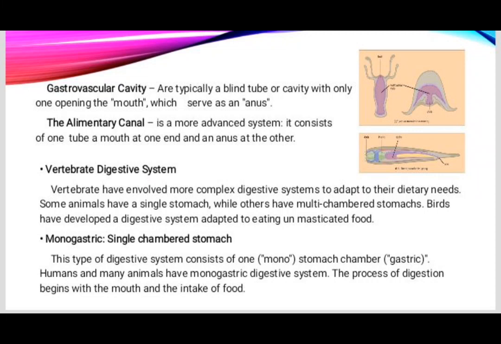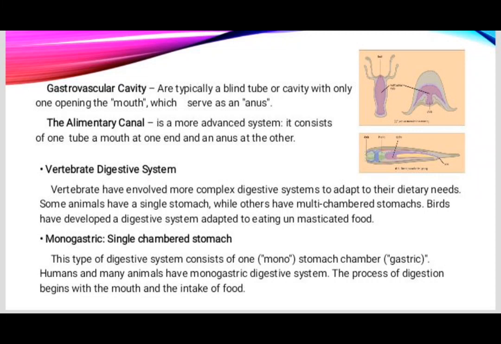Next is the vertebrate digestive system. Vertebrates have evolved more complex digestive systems to adapt to their dietary needs. Some animals have a single stomach, while others have a multi-chambered stomach. Birds have developed a digestive system adapted to eating unmasticated food. Next is the monogastric, single-chambered stomach.